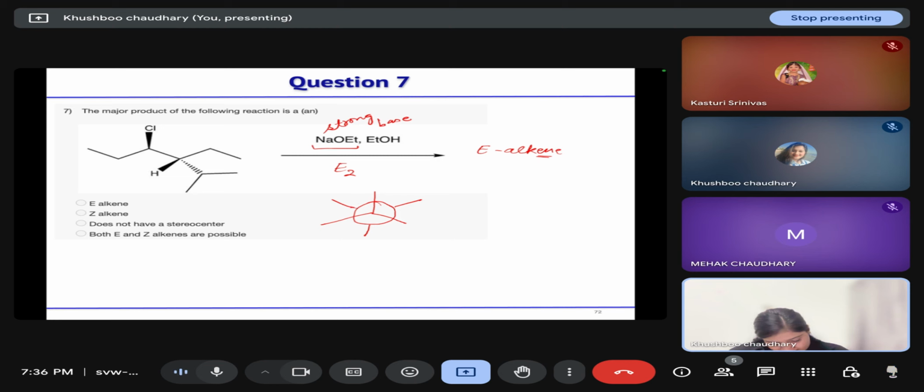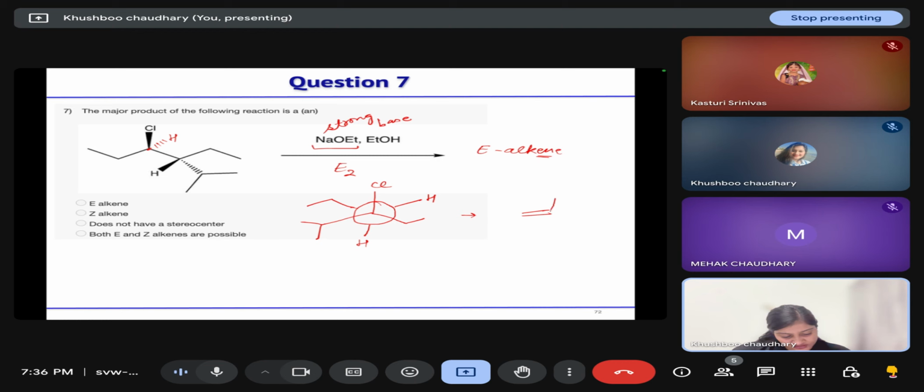If we draw our H and Cl anti-periplanar to each other, then this will form.